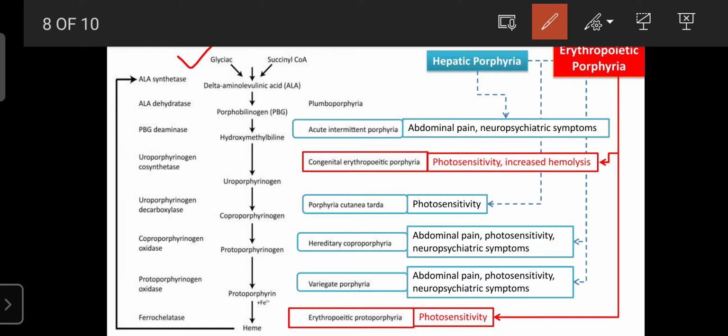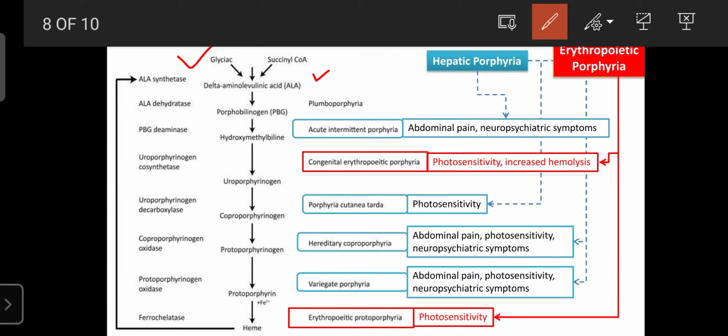Biochemical reactions, where the heme can be processed. First we can learn how the heme is synthesized, which we can just overlook. Glycine and succinyl CoA join together and react to form delta-aminolevulinic acid in the presence of the ALA synthase enzyme, that is the aminolevulinic acid synthase enzyme. So that converts glycine and succinyl CoA into ALA.